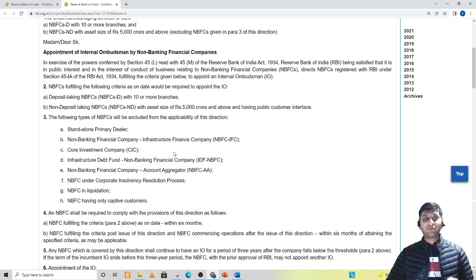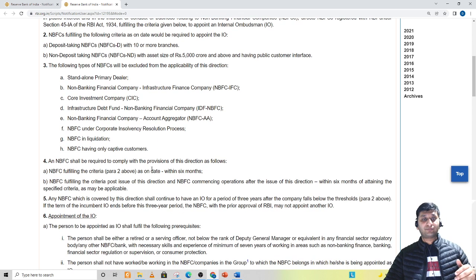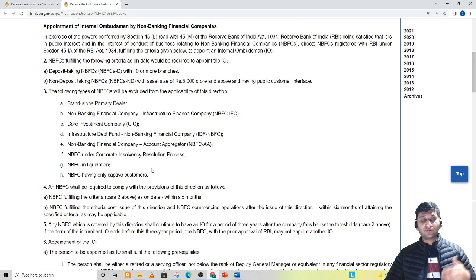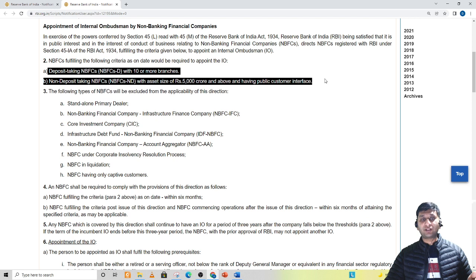And when you read it from RBI website, always try to read something which is defining the conditions, eligibility. Say if I say that who has to appoint ombudsman, they have given that these NBFCs have to mandatorily appoint ombudsman that have 10 or more branches or have sizes of 5,000 crore or more.